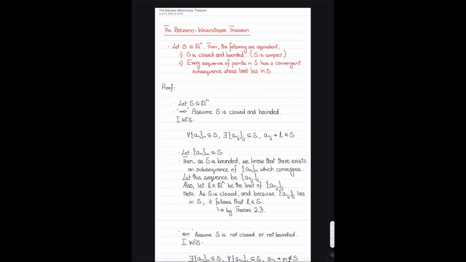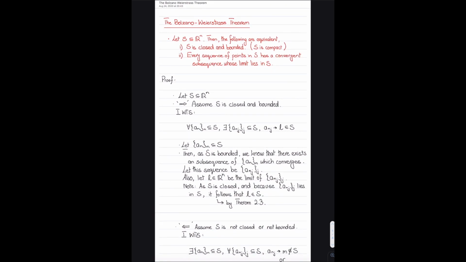So yep, that is the Bolzano-Weierstrass theorem. Why is this important? We'll be using this theorem to prove the extreme value theorem. I'll also use it to prove the intermediate value theorem. It's a very important theorem of its own, but most of its application, at least in second year analysis courses, lies in proving the extreme value theorem and the intermediate value theorem, which I'll be doing in the upcoming videos.